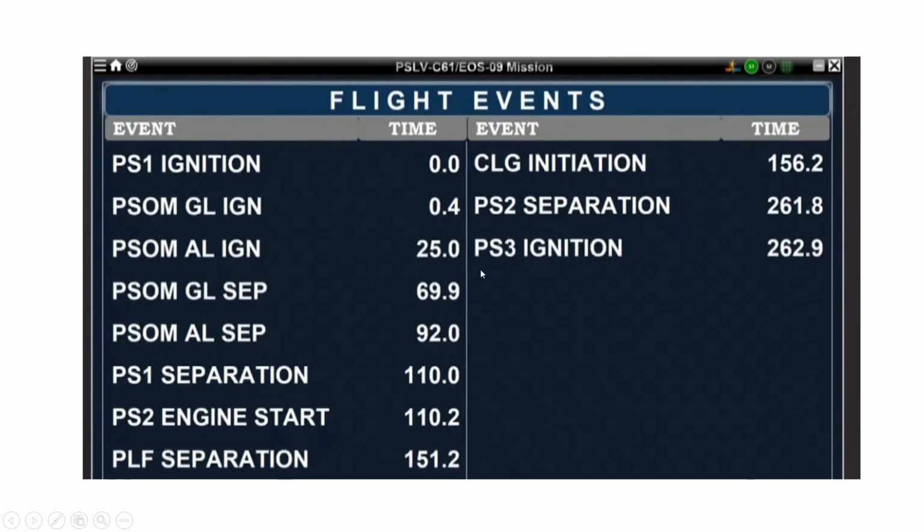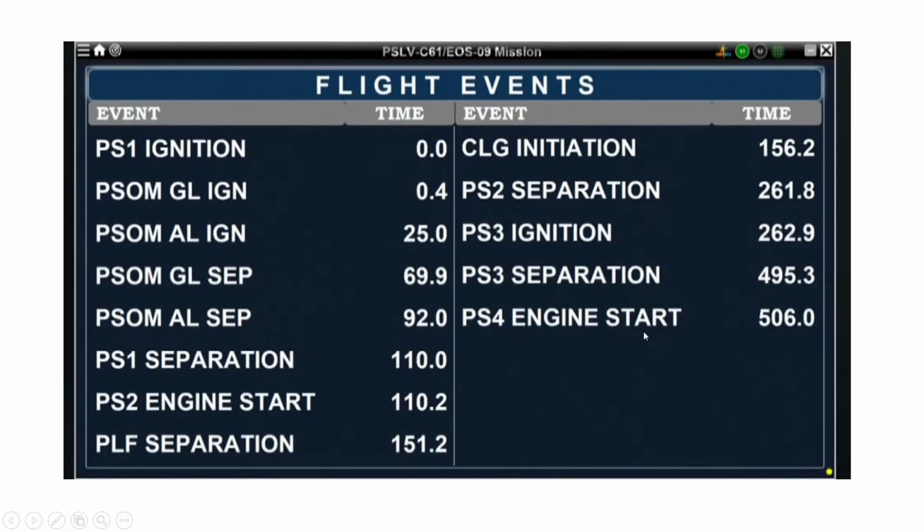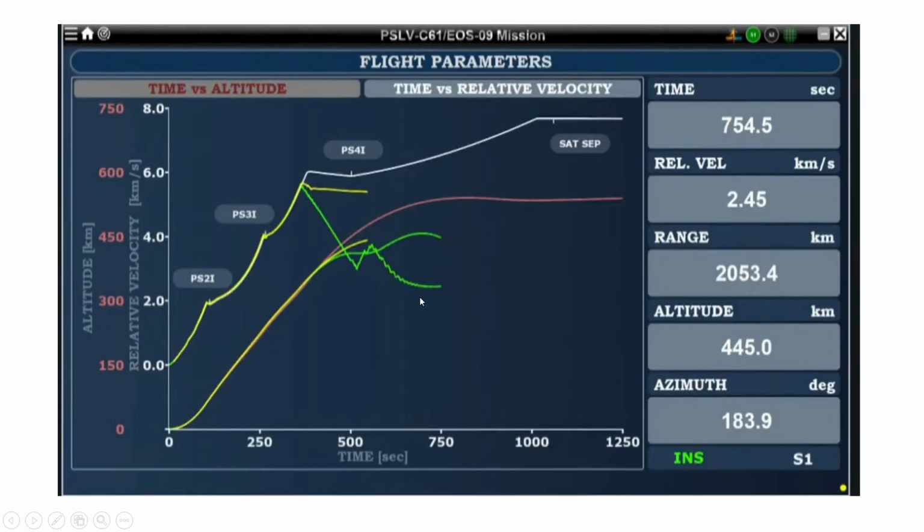And this is my data you can see here. Ignition of stage 3 at 262.9 second, and I think stage 4 engine start they also mention, at 506 second. Here you can see this complete graph. Usually we can understand everything is going in an abnormal condition. Our estimation data says the velocity should be this, but the tracking is showing something else. This is not the same, and our expected graph is not being tracked. So this was a problem.